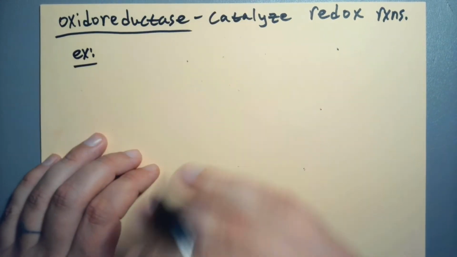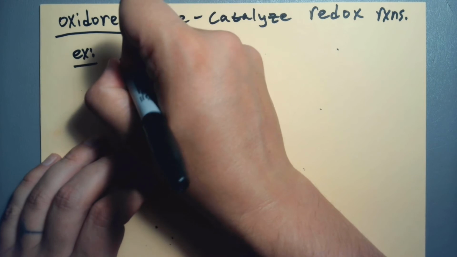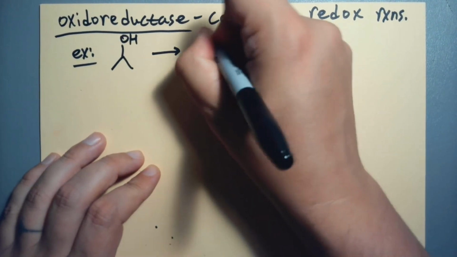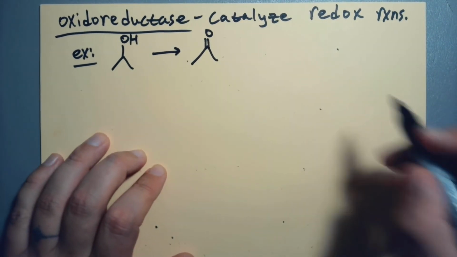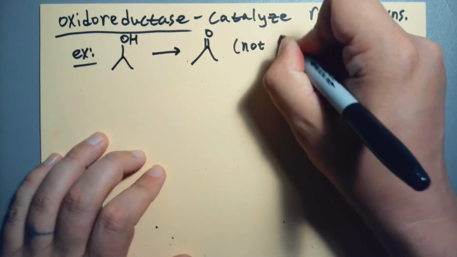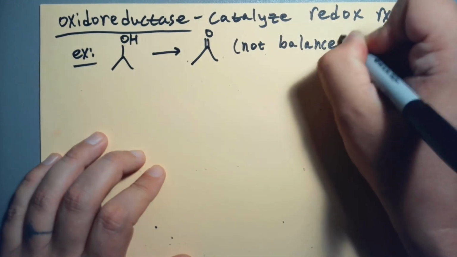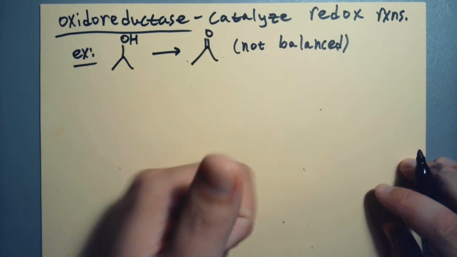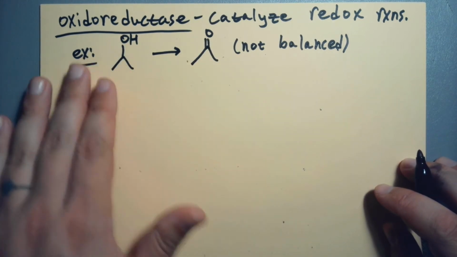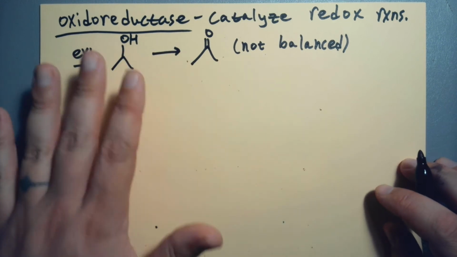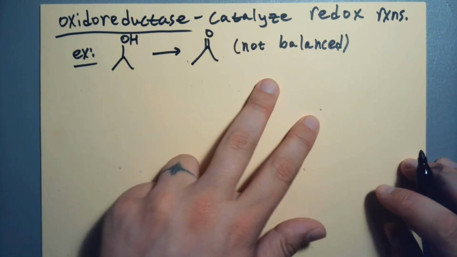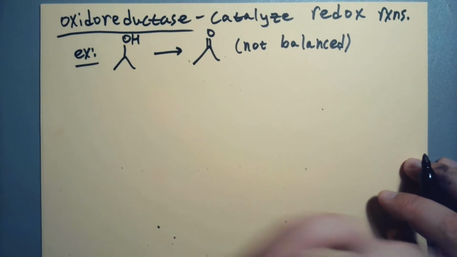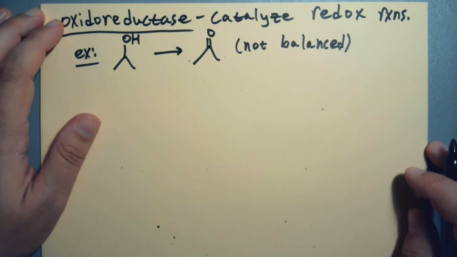But as an example for now, let's say we have something like this, and we turn it into something like this. And this isn't even balanced. Alright? This is an oxidation, because we've had one carbon-oxygen bond, now we have two. So the increased number of carbon-oxygen bonds, it's an oxidation. This is one example. There's 4 varieties. 2 types of oxidation, I want you to know, 2 types of reduction. But we will talk about that more later. Alright, so that's number 3.